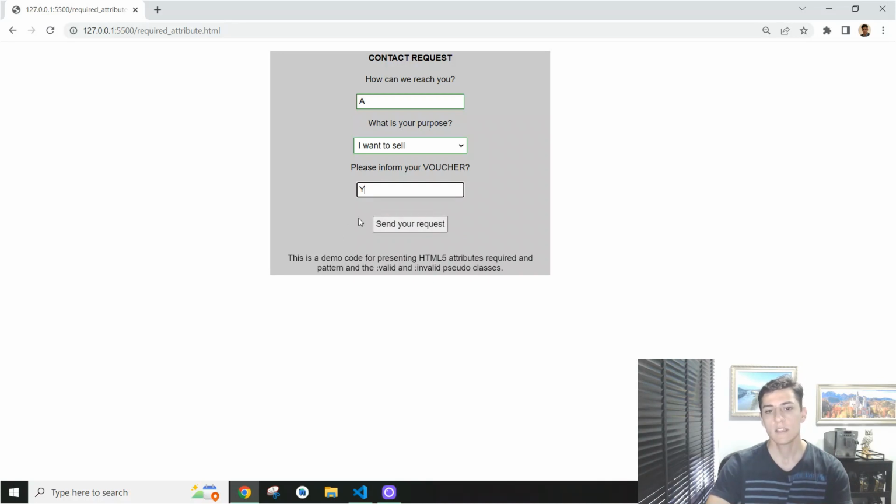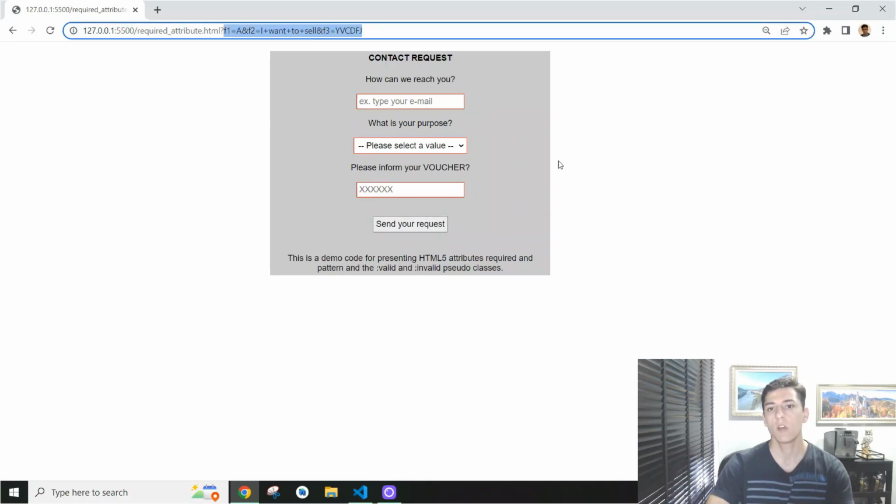So here it demands 5 characters composed of letters. So if I type here 5 letters and one number, it still is not valid. I cannot send that. But if I change that to match the criteria, then the submission is performed, and you can see here that the form was submitted using the GET method.